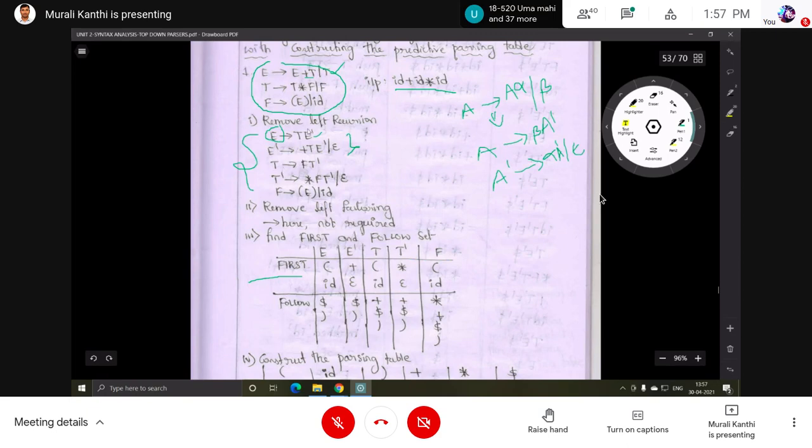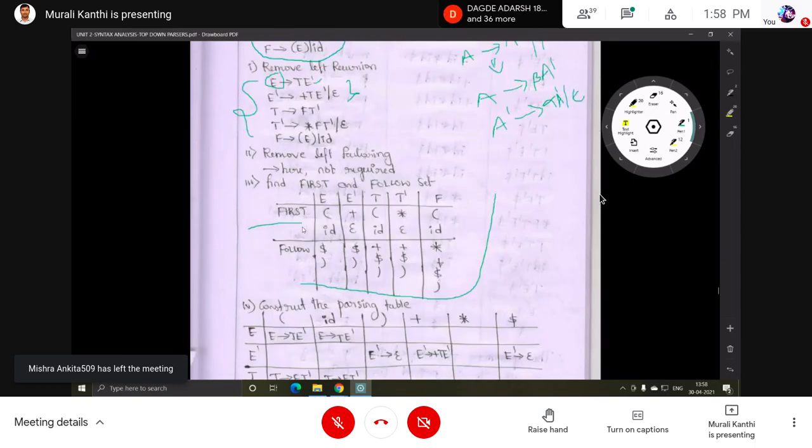Then T also the same thing. In this case we have to consider these three, then substitute. After substitution we get plus, dollar, closing parenthesis. Then T dash also the same thing: plus, dollar, closing parenthesis. Next for F we get star, plus, dollar, closing parenthesis. So these are the symbols in the follow set. What we have seen in the last few classes was all repeated: removing left recursion, left factoring, and finding first set and follow set.